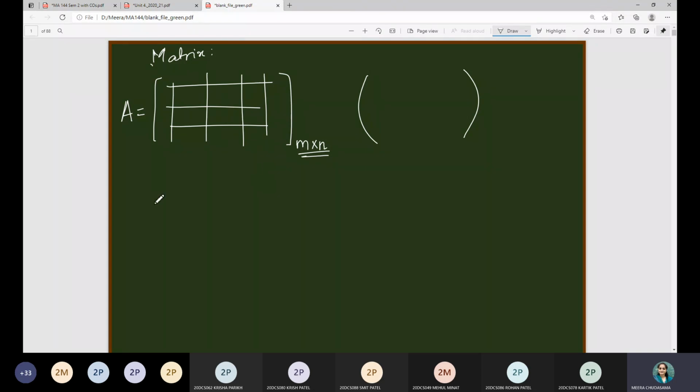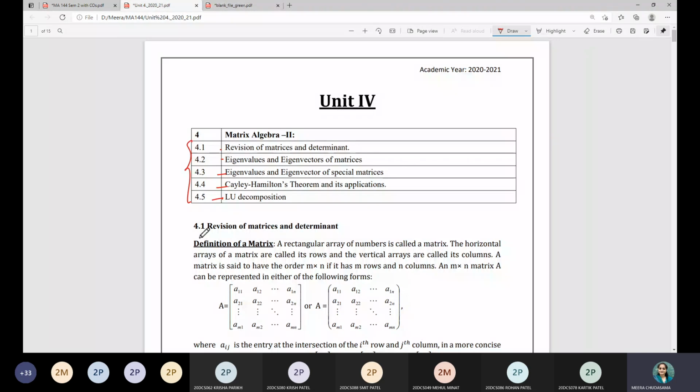Horizontal arrays are called the rows, vertical arrays are called the columns, right? So here we have the precise definition: a rectangular array of numbers is called a matrix, and horizontal arrays of a matrix are called rows, vertical arrays are called the columns. It is of order m cross n if the matrix has m many rows and n many columns. They are either denoted with square brackets or with parentheses.